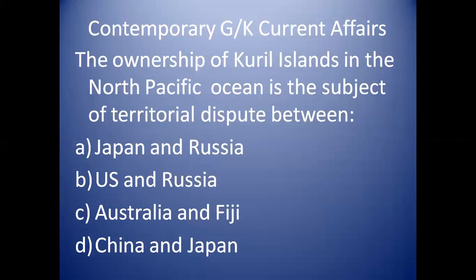The ownership of the Kuril Islands in the North Pacific Ocean is the subject of a territorial dispute between, again, Japan and Russia. We discussed the Sakhalin Islands earlier and now the Kuril Islands. Both are disputed between Japan and Russia.